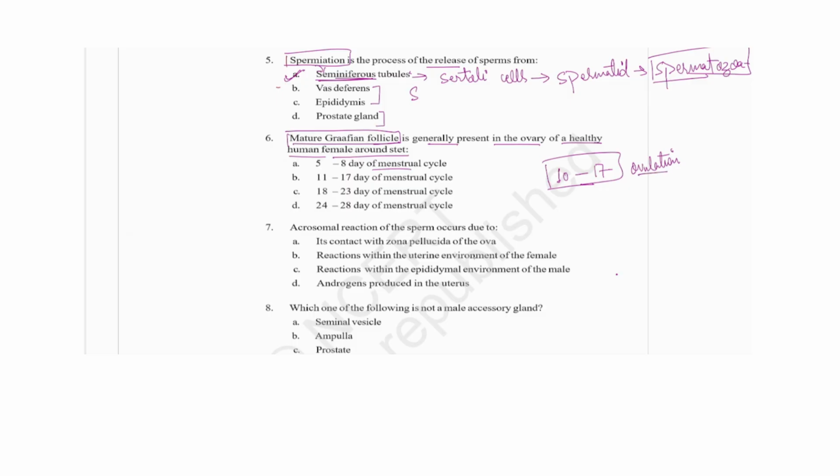So the ovulation is from the healthy or mature Graafian follicle, right? So it is between the 10th to 17th day or the 11th to 17th day, but the 8th day cannot be the answer, the 23rd day is not possible, the 28th day would be the menstrual cycle day. Okay, so we will go with the second one.